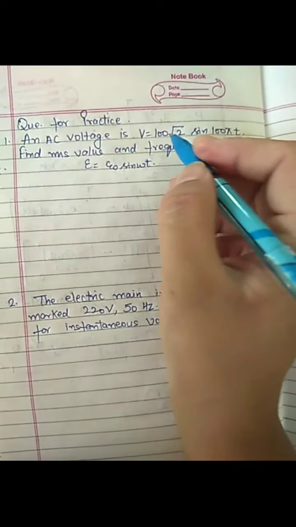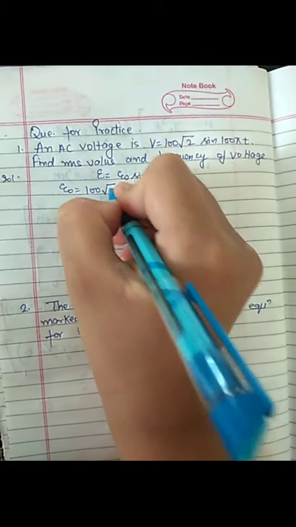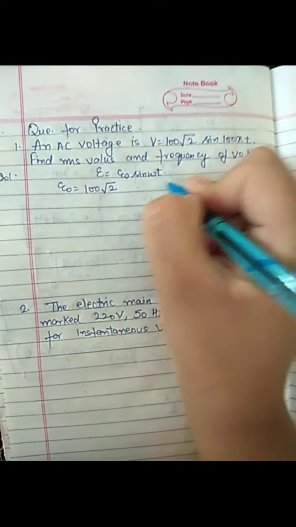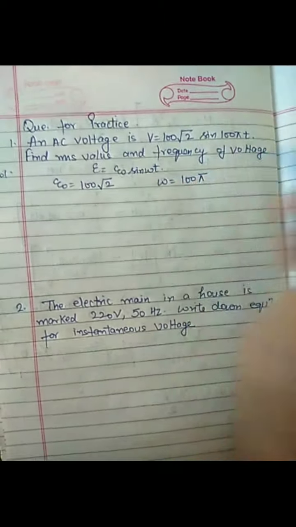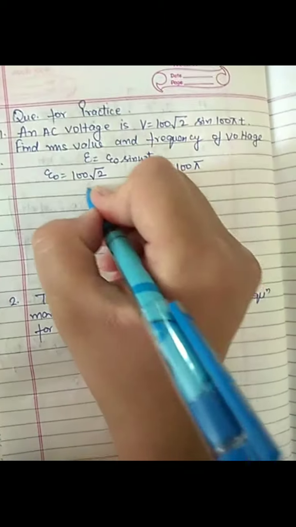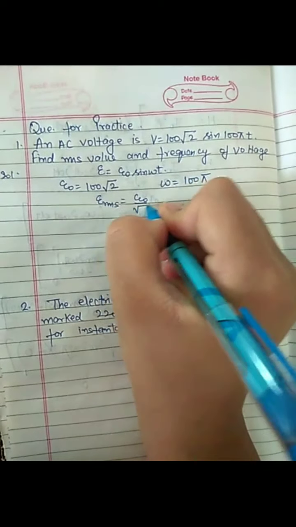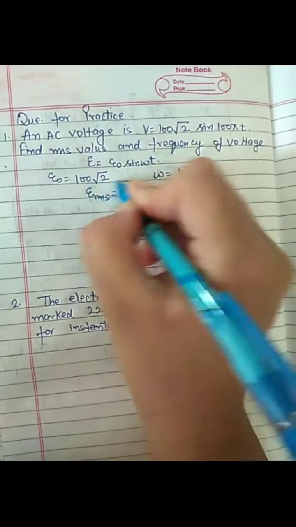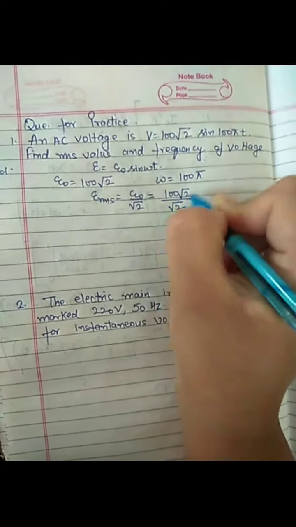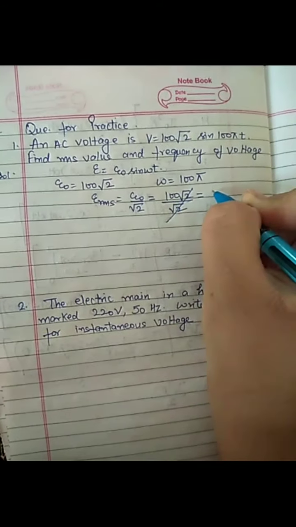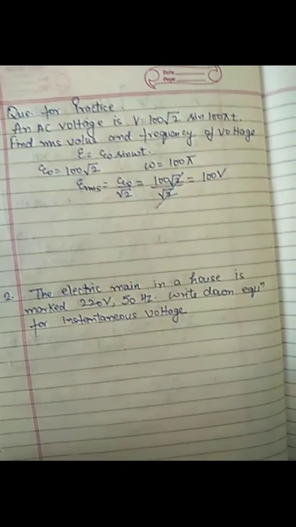On comparing, we will get epsilon naught equals 100 under root 2 and omega equals 100 pi. As we know that epsilon RMS equals epsilon naught upon under root 2, on substituting the value, we will get 100 under root 2 upon under root 2. On solving, we will get epsilon RMS equals 100 volt.